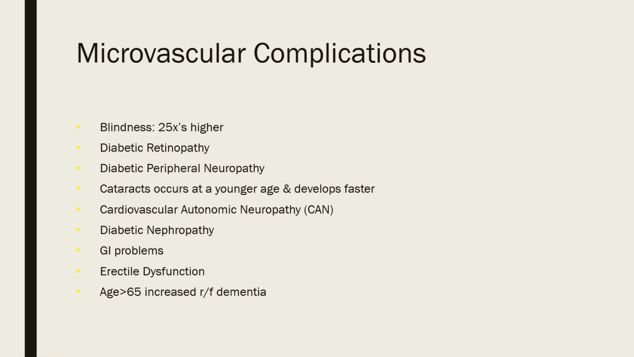Microvascular complications. We talked about blindness being 25 times higher in those with diabetes, including diabetic retinopathy. People with diabetes also have peripheral neuropathy. Patients can get cataracts at a much younger age, and they develop much faster. They'll have cardiovascular autonomic neuropathy, again the diabetic neuropathy. They can have GI problems, they can have erectile dysfunction, and greater than age 65, they have an increased chance of having dementia.